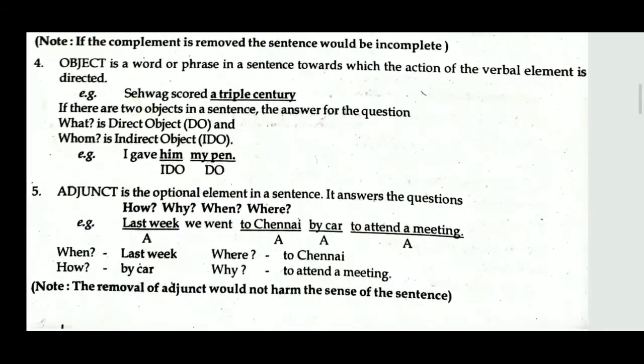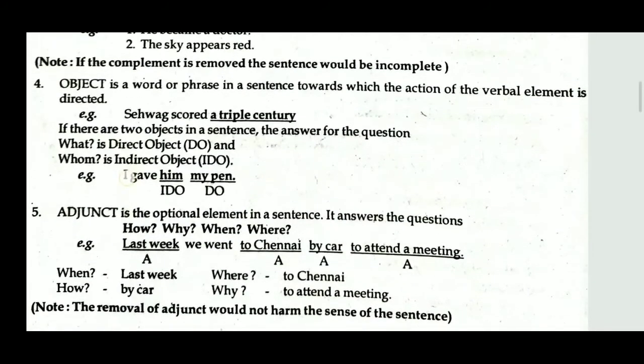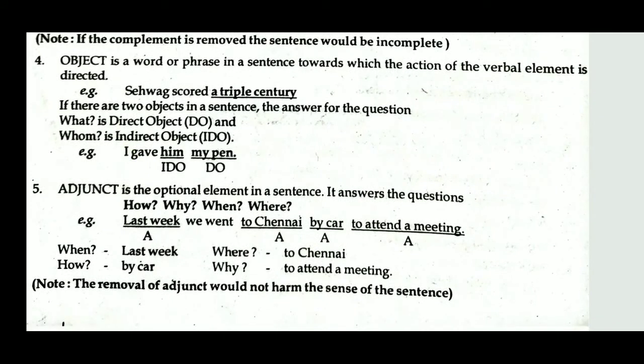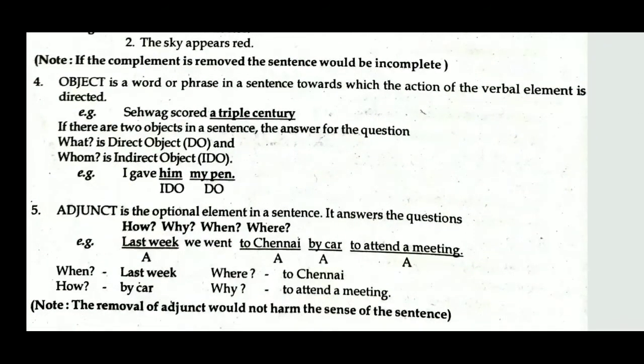What is an object? An object is a word or phrase in a sentence towards which the action of the verbal element is directed. Sehwag scored a triple century. Sehwag scored what? A triple century.